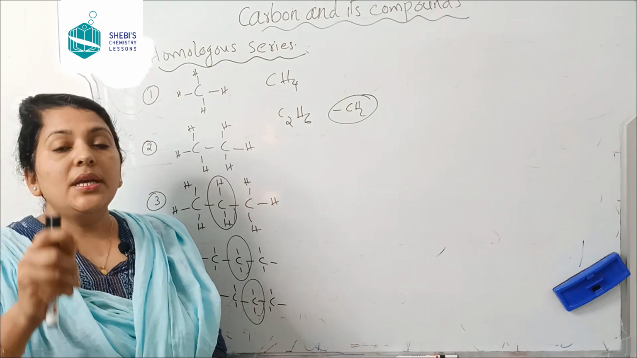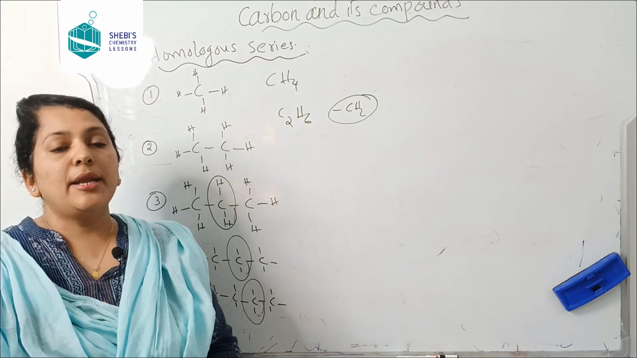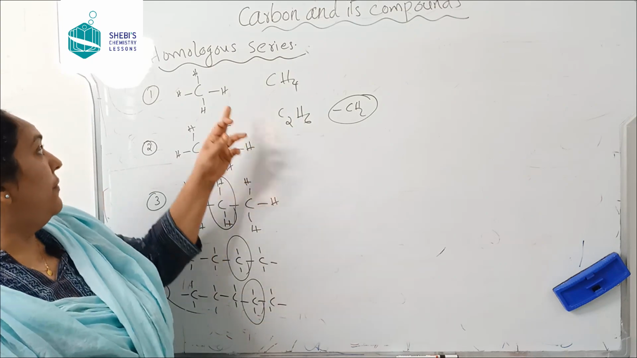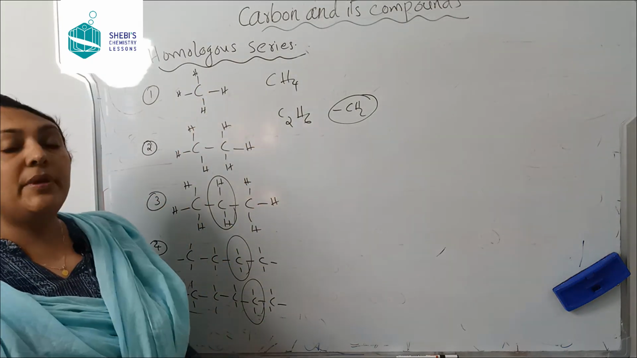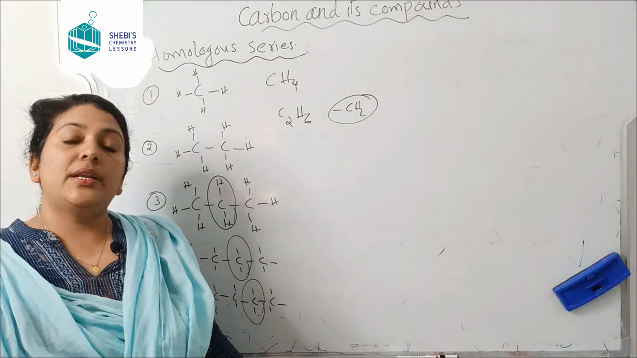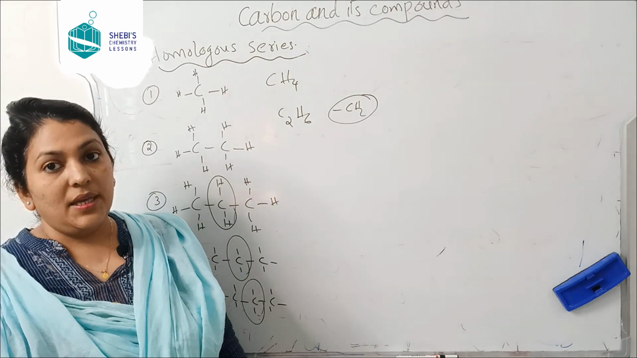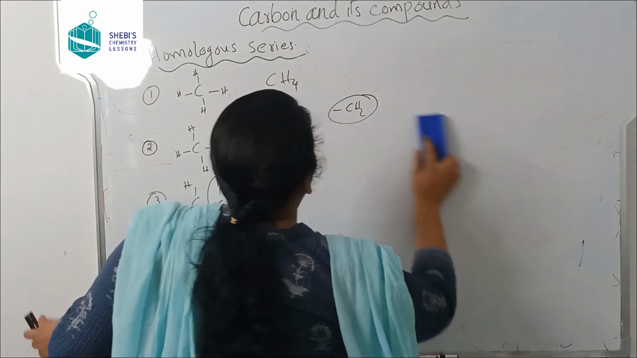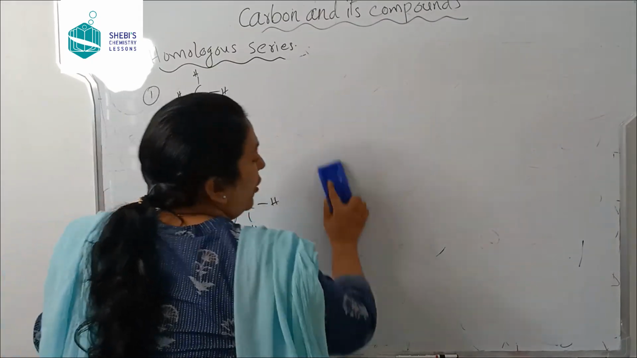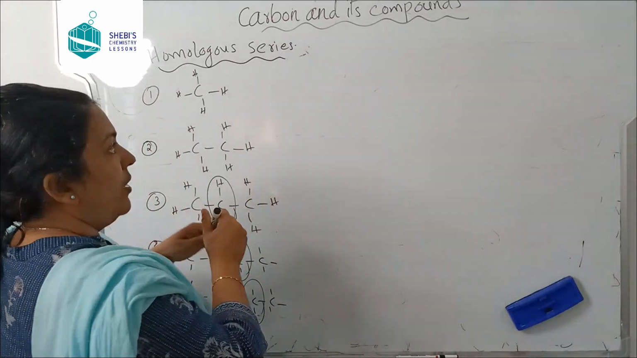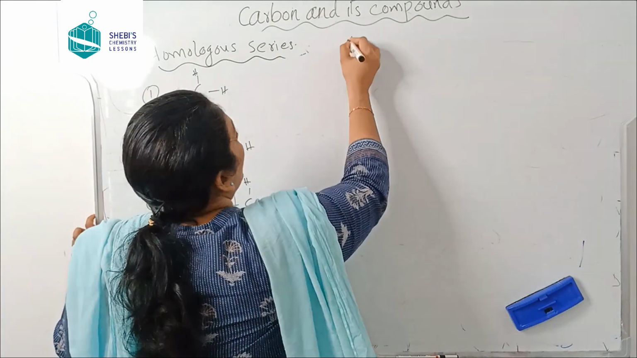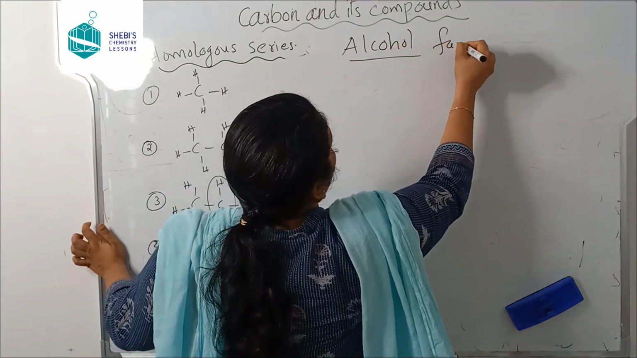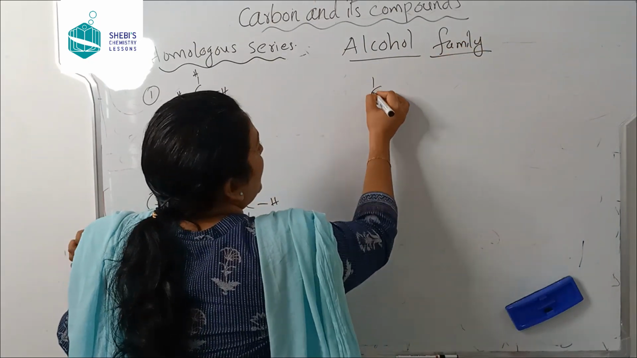Okay? And remember, each homologous series can be represented by a general formula also. Okay? So, alkanes can be represented by using a general formula also. Are you getting? I'll tell you one more example. For example, let's take alcohols. Okay? So, I'm going to write the members of alcohol family, alcohol homologous series. Some of the members.